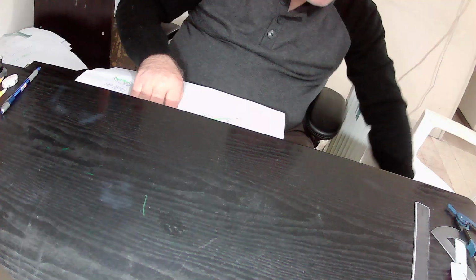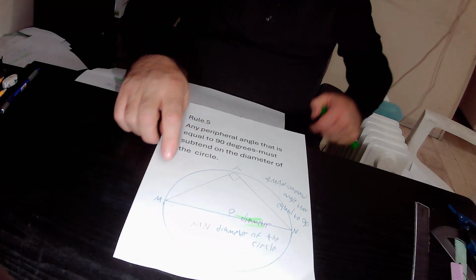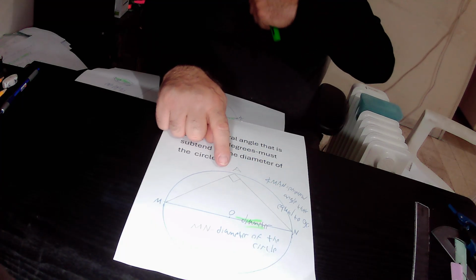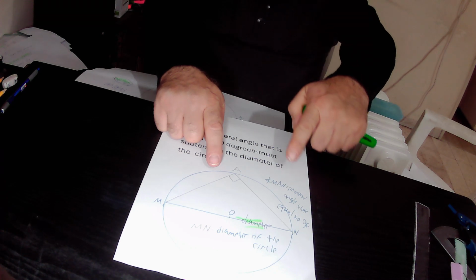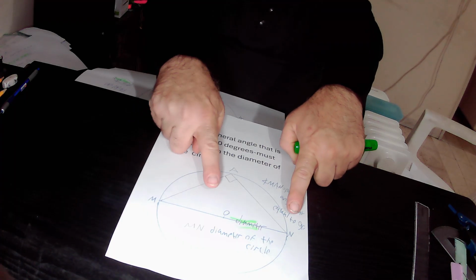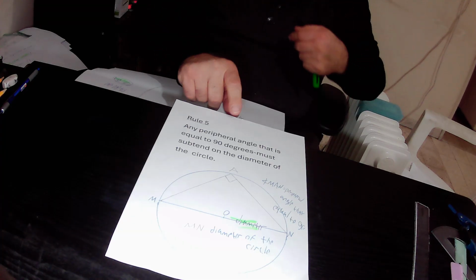So here we can implement rule 5. According to rule 5, any inscribed angle that equals 90 degrees in size must subtend the diameter of the circle. In the drawing, we have a circle. This is angle MAN, equal to 90 degrees, and therefore according to rule 5, angle MAN must subtend the diameter of the circle. And indeed, angle MAN subtends chord MN, which is the diameter of the circle. So we can definitely implement rule 5 in our drawing.